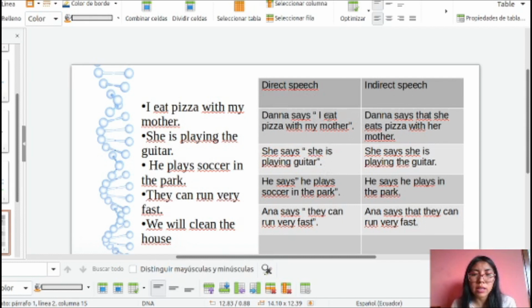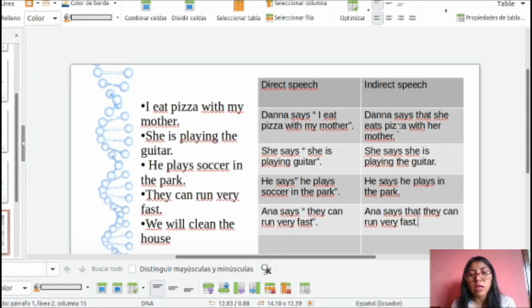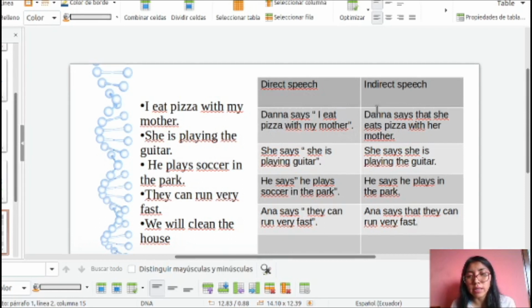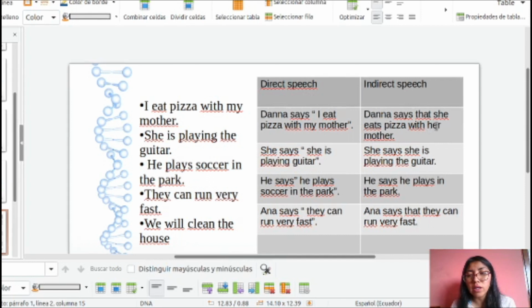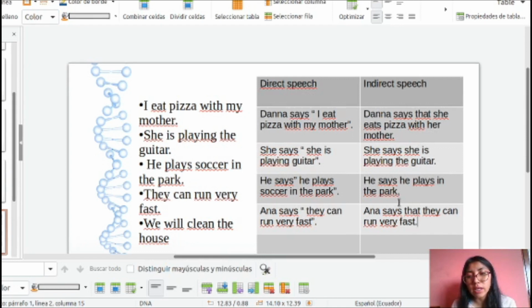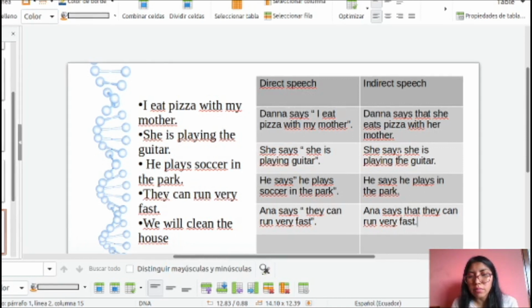Dana says, "I eat pizza with my mother." Okay, in that part I am reporting what she says. Okay, so Dana says that she eats pizza with her mother. Okay, in this case we don't need to change anything because that is the same. She says she is playing the guitar.